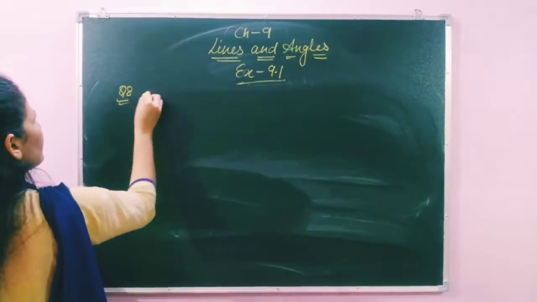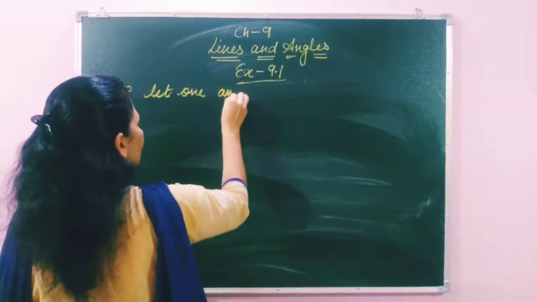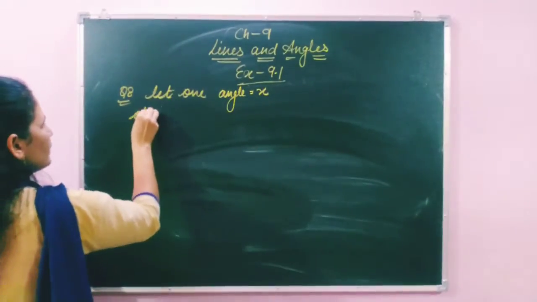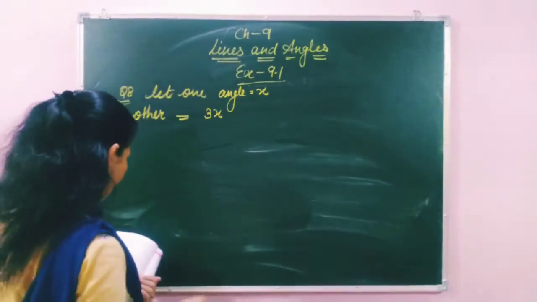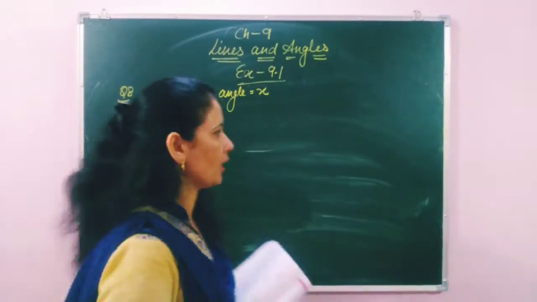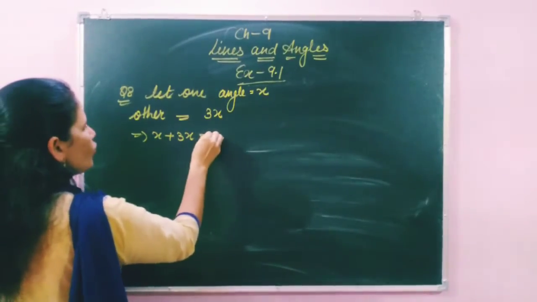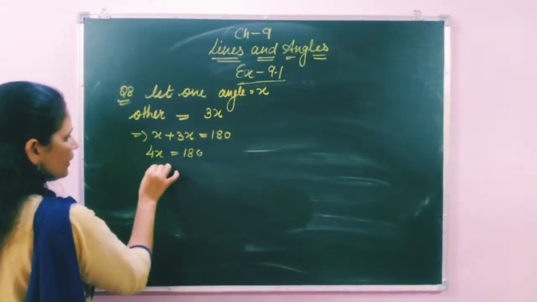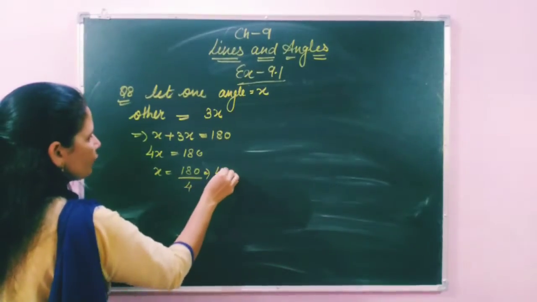So here we assume one angle is x, then the other one is 3 times the first, that means 3x. And we know very well, students, the sum of two supplementary angles is 180 degrees. So here x plus 3x equals 180 degrees. 4x equals 180. x equals 180 divided by 4. 4 fours are 16, 4 fives are 20.